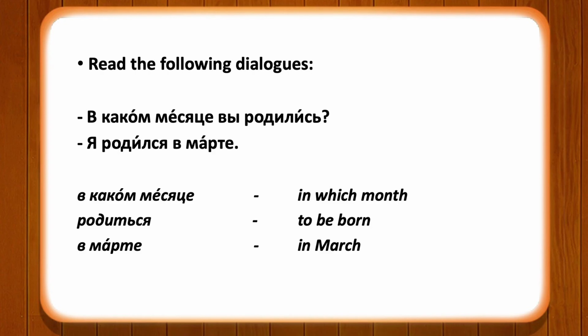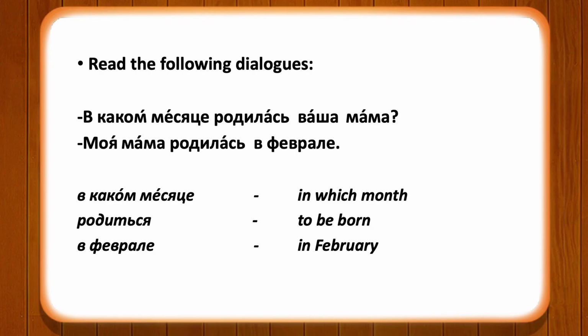The second dialogue: в каком месяце родилась ваша мама? The form of the verb родиться is in feminine past tense because of the word мама, which is a feminine gender word. В каком месяце? In which month? So the question means in which month was your mother born?